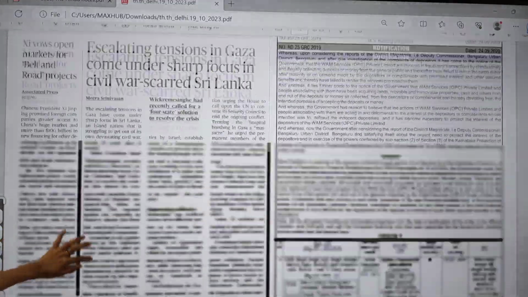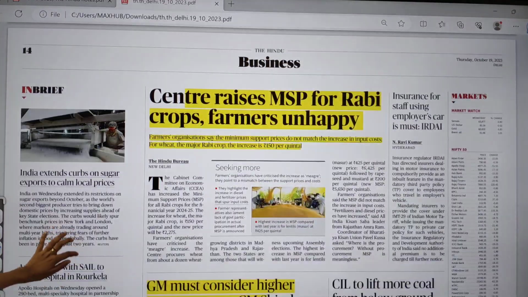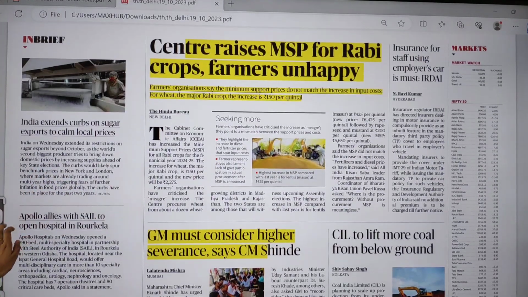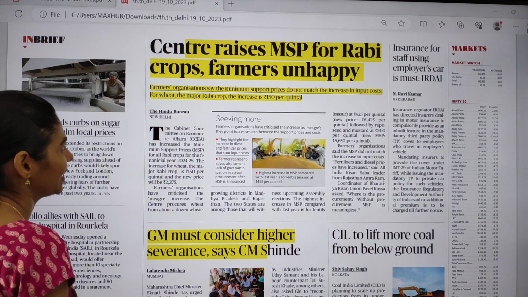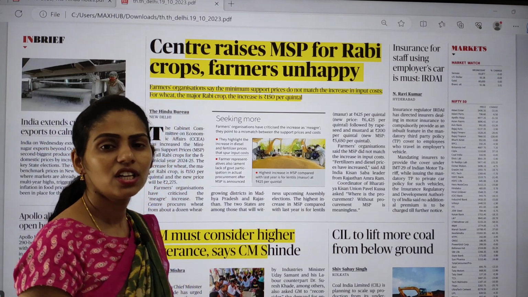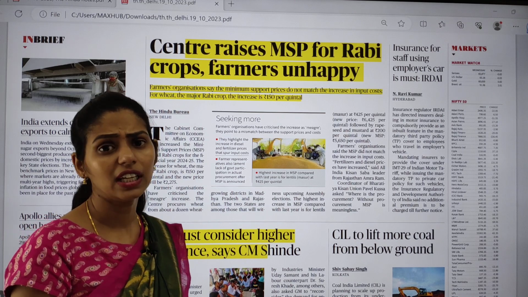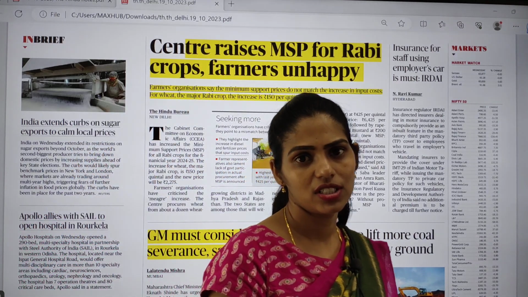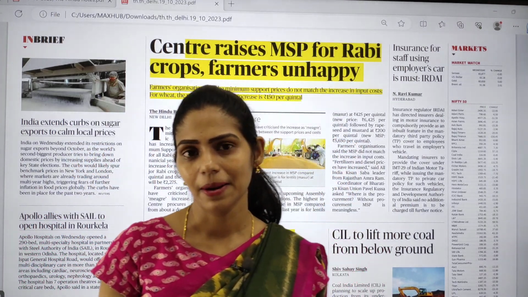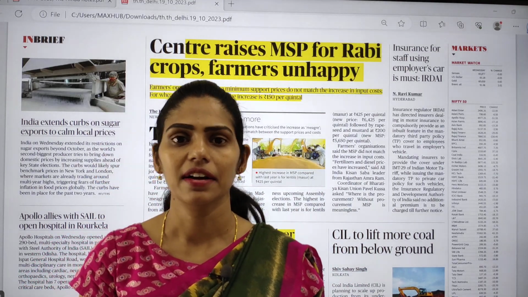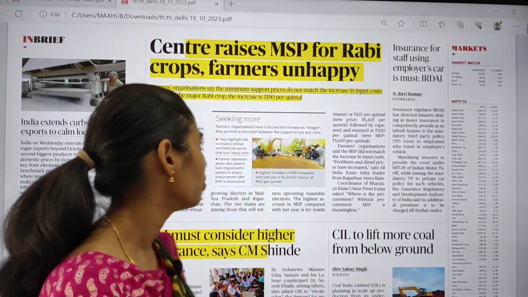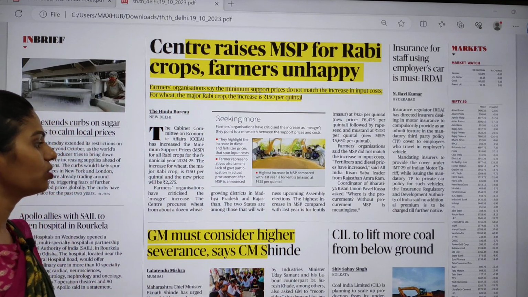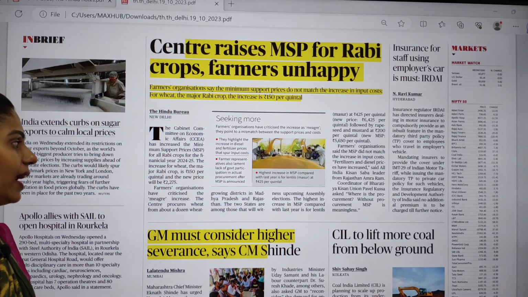Okay, that's it. You can directly move on to this business page. Here you can see articles like Center raises MSP for Rabi crops, farmers unhappy. So here this article says that there is just rupees 150 increase in MSP per quintal. Quintal means for 100 kgs there is just an increase of 150 rupees. So because of this farmers are unhappy.